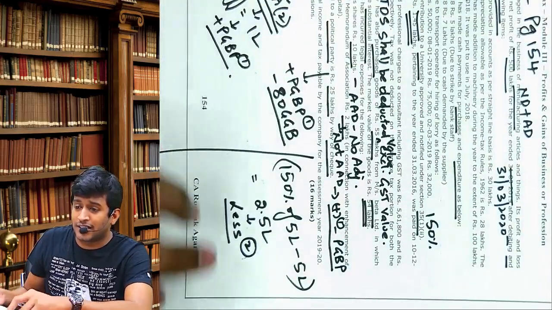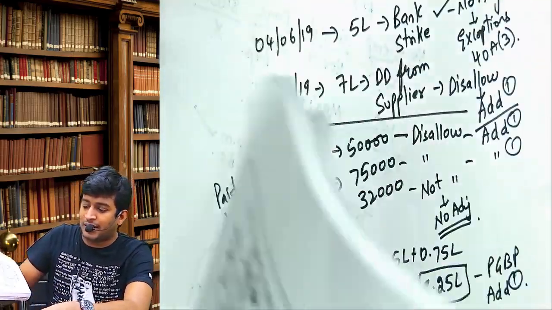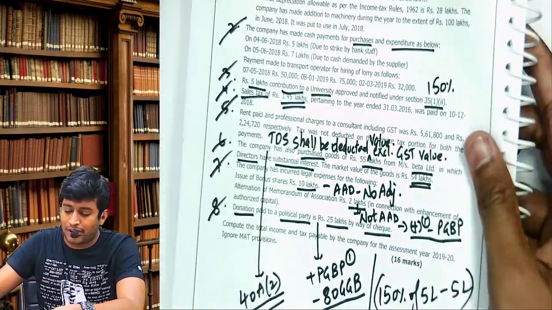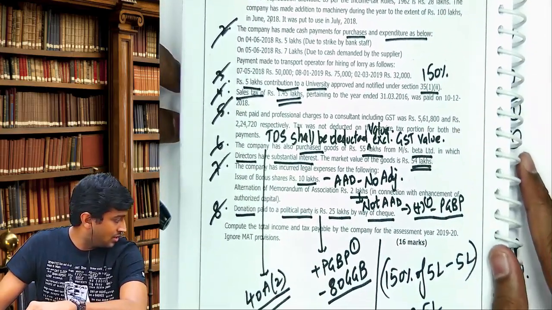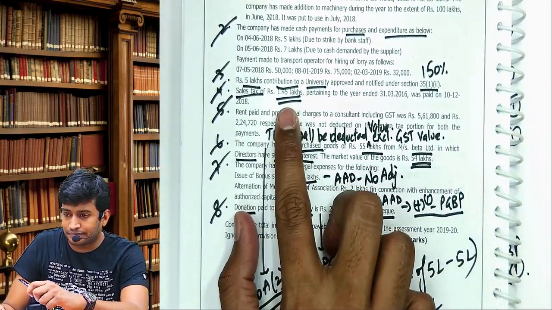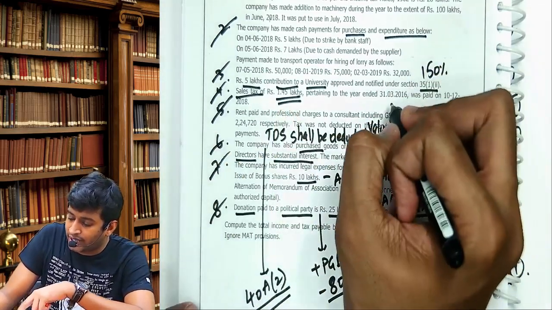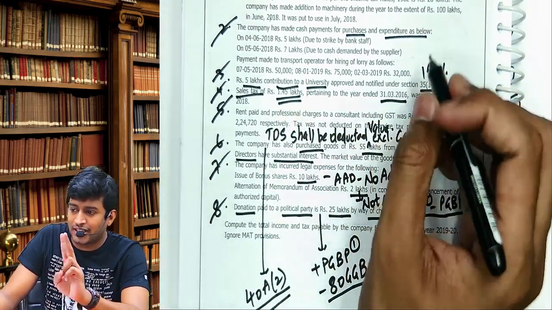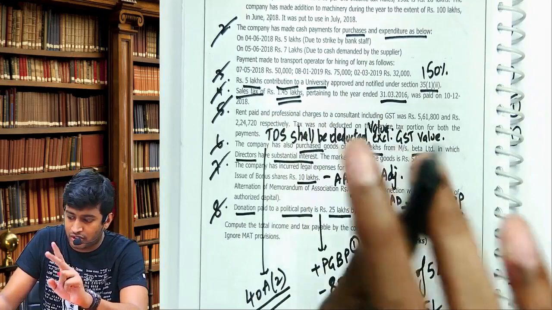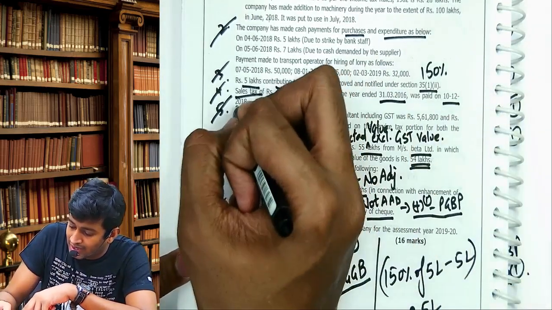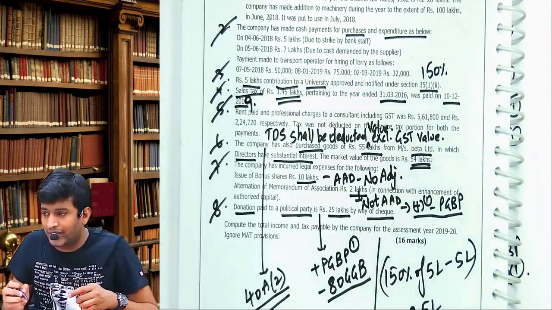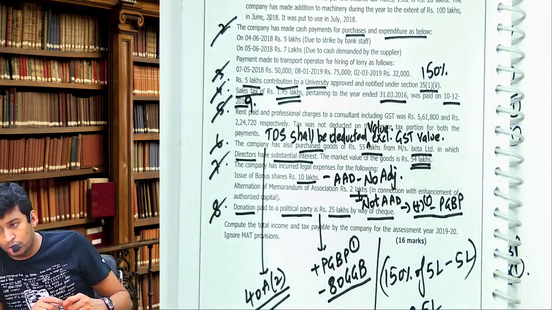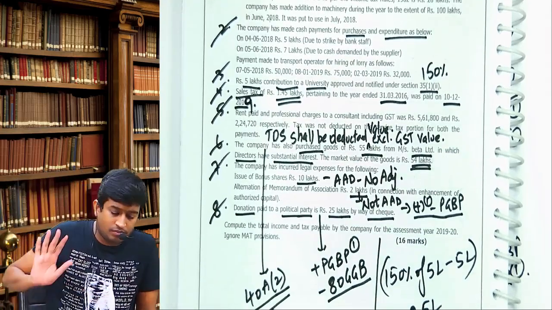That is under which section? 43B. That is debited on which basis? Payment basis. Continue now. Sales tax of rupees pertaining to year ended 31st March 16. Correct only. Don't change. Was paid on 10th December 19. That you change. Use your brains and tell me now.